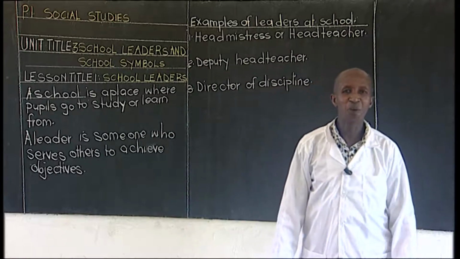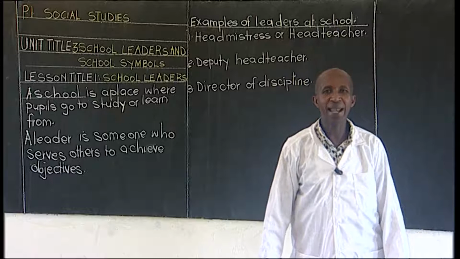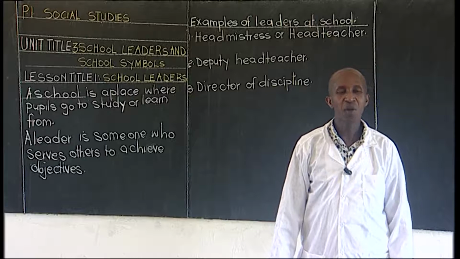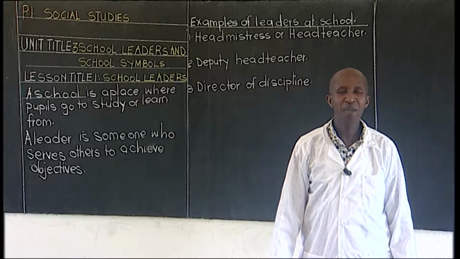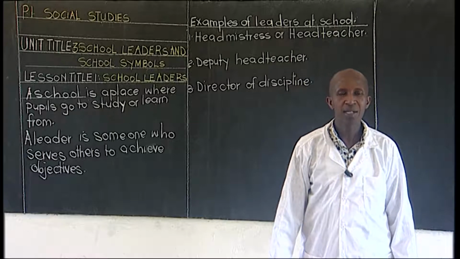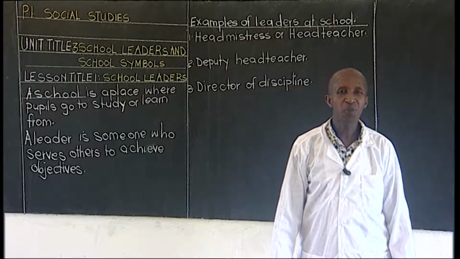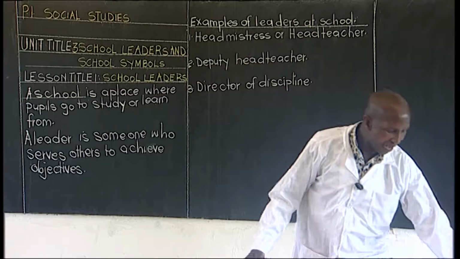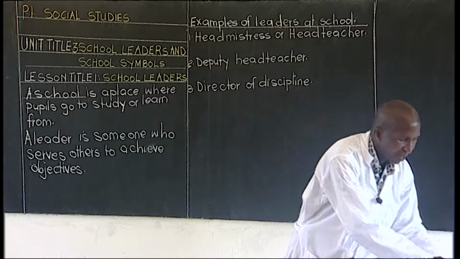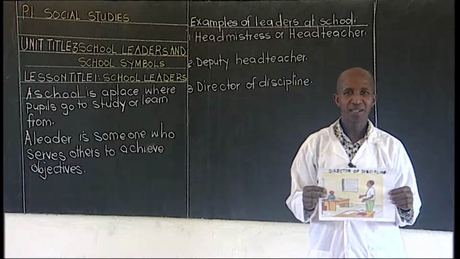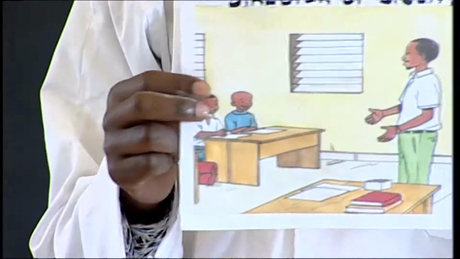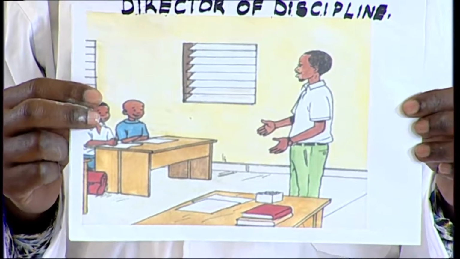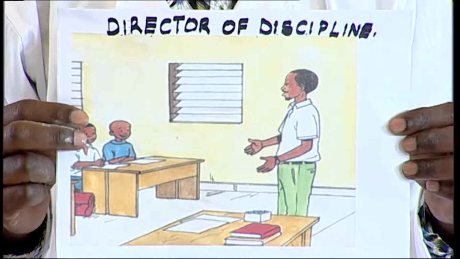Now, director of discipline, who can tell us, good pupils, what he or she does? You know, when you're at school, we are supposed to behave well. That is the responsibility of the director of discipline. I have an example here on my drawing. I hope everybody's watching and seeing how we write these words well.